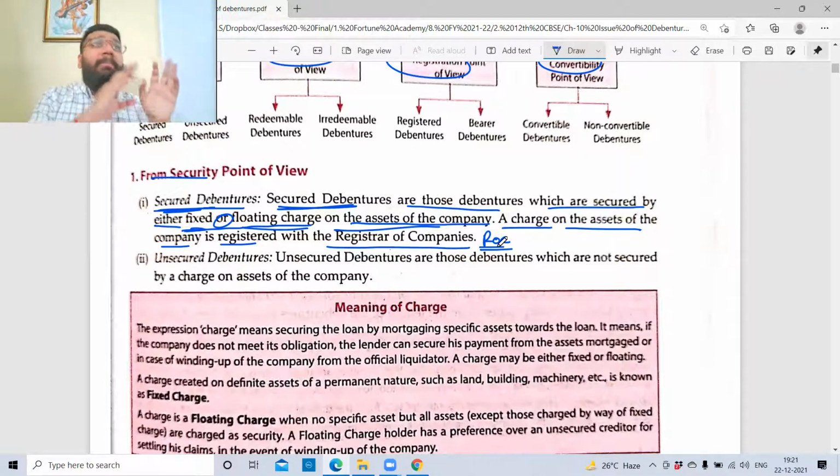You register that this company is issuing the debenture, and against this the land is being pledged, or the building is being pledged, or the total asset is being pledged. Whether it is a fixed charge or a floating charge, all the terms and conditions have to be mentioned. So this is very, very important. Please take a highlighter and highlight this point.